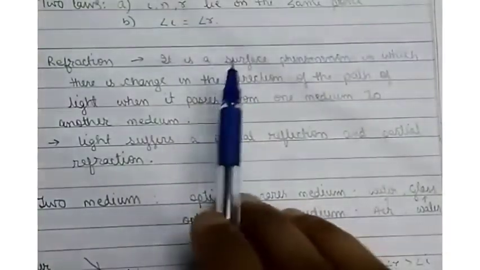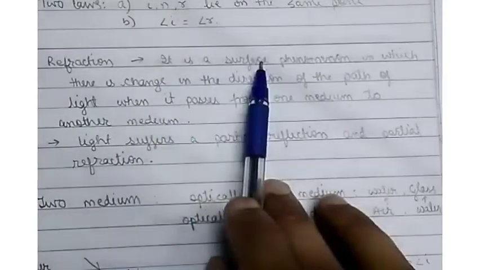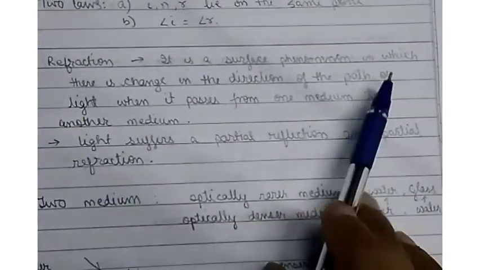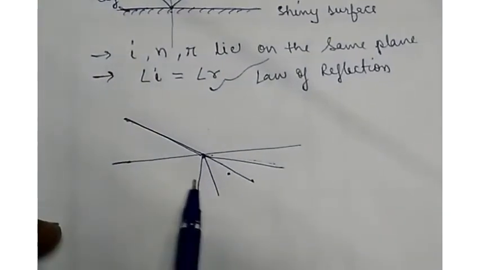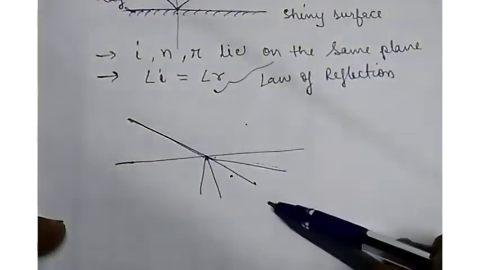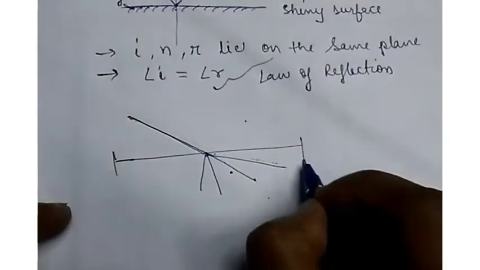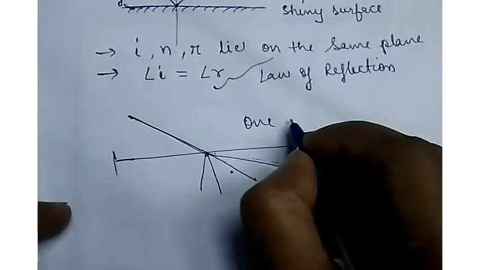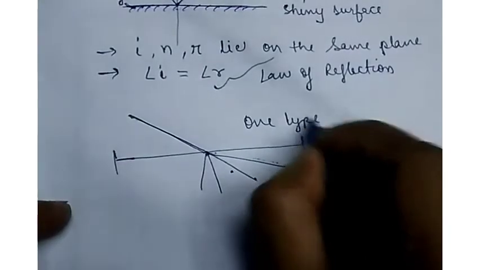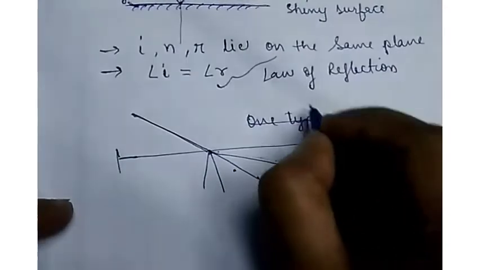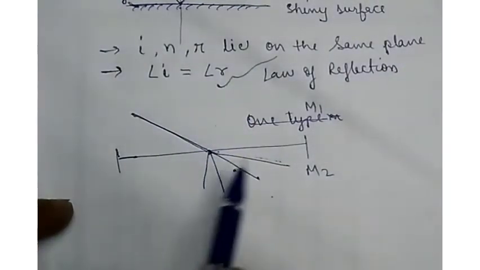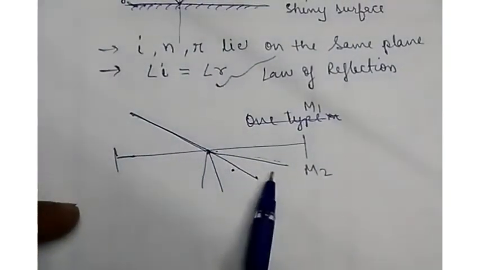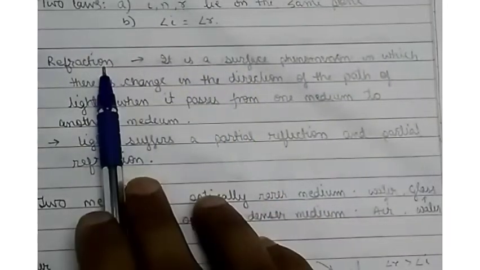Let us read one more time. It is a surface phenomenon in which there is a change in the direction of the path of light. जो ray of light आ रहा है, there is a change in its direction when it is traveling from one medium to another medium. Okay, this is one type of medium, let us say medium 1, and this is medium 2. So it is changing from one medium to another medium, and the direction of that ray of light is changing. This process is called refraction.